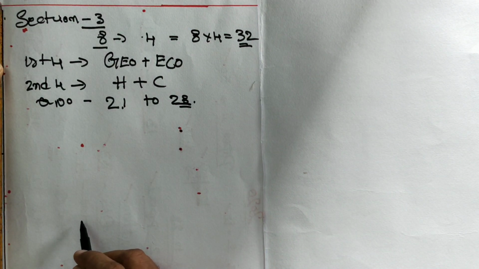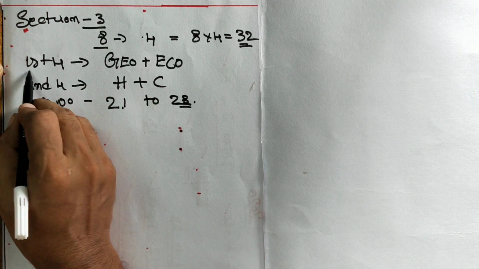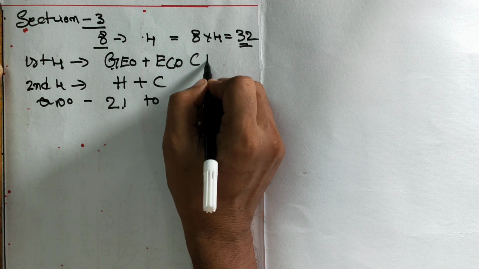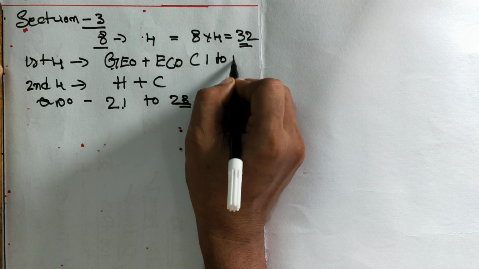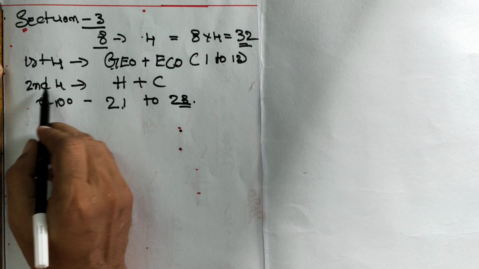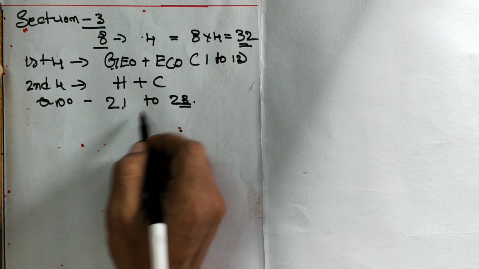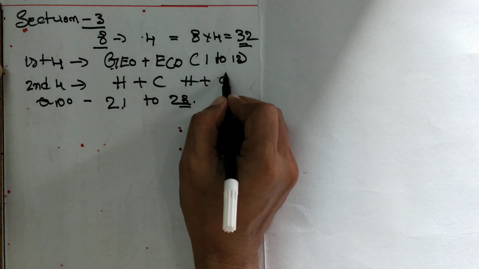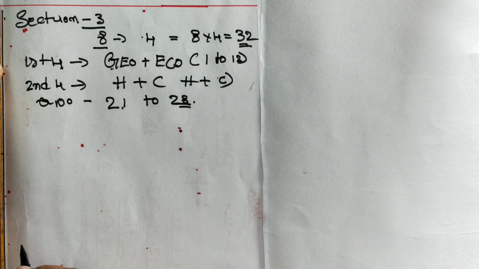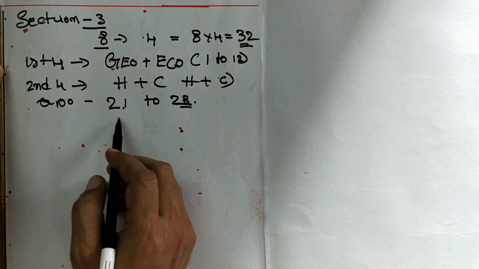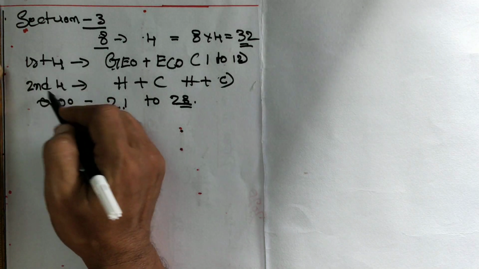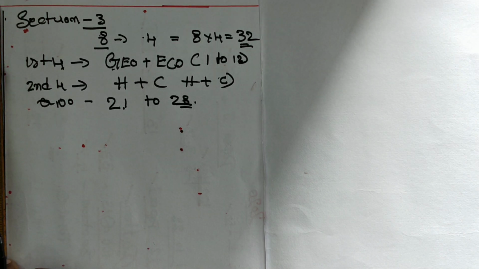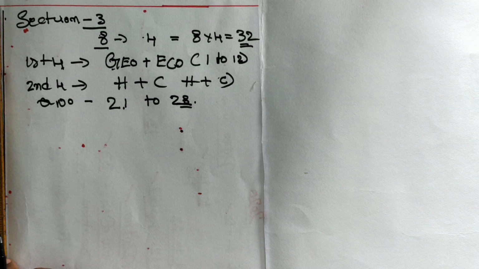In those 8 questions, the first 4 questions are from geography and economics, that is nothing but lesson number 1 to lesson number 12. And the second 4 questions are nothing but from history and civics. As we know, in these 8 questions, from the first set 1 is information, and in the second set 1 question is information. That is what section 3.